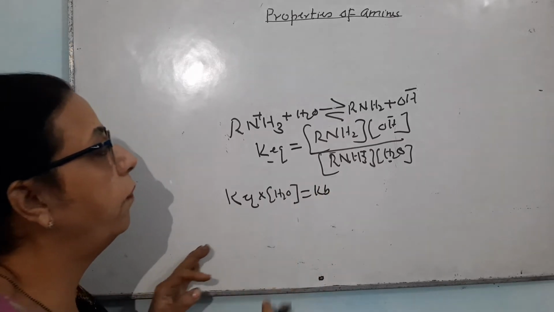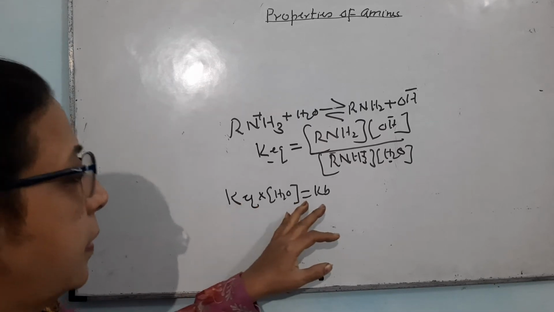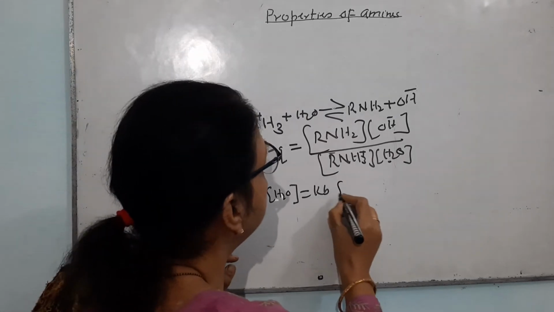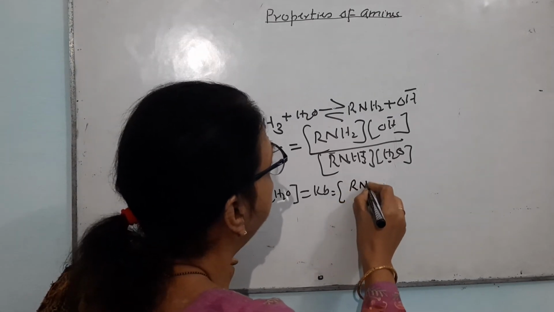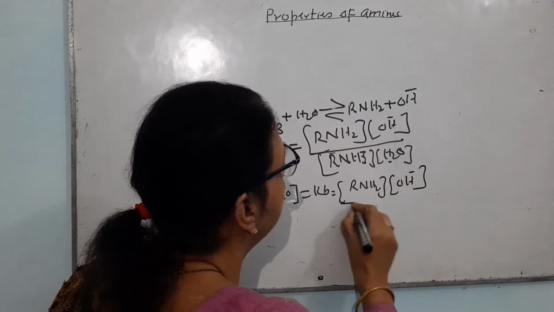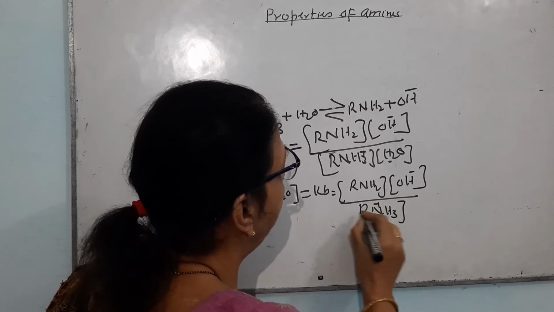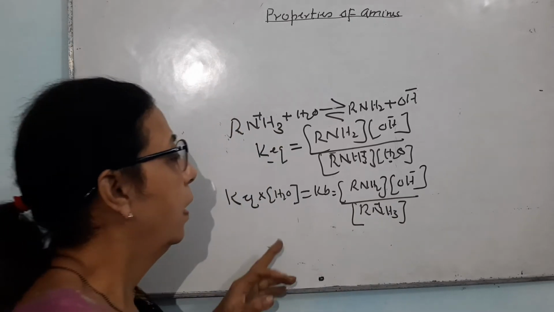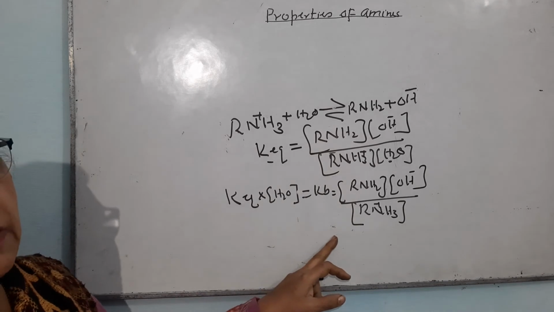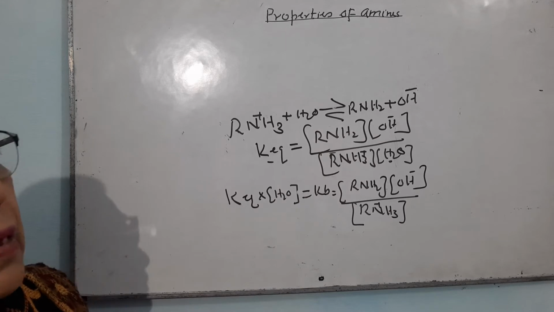The concentration of water does not make any difference to the reaction, so it can be easily combined with K equilibrium. Kb is equal to R NH3 positive, OH negative divided by R NH2. Greater the value of Kb, more is the basic strength.